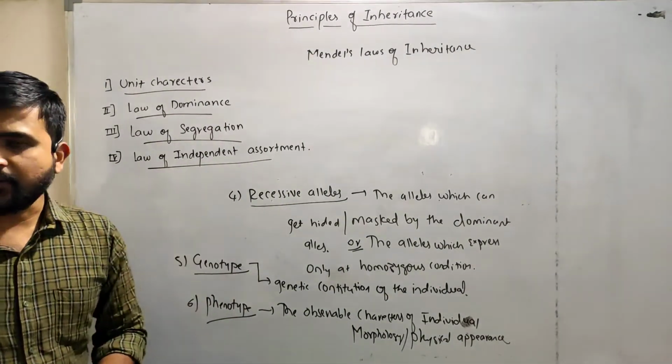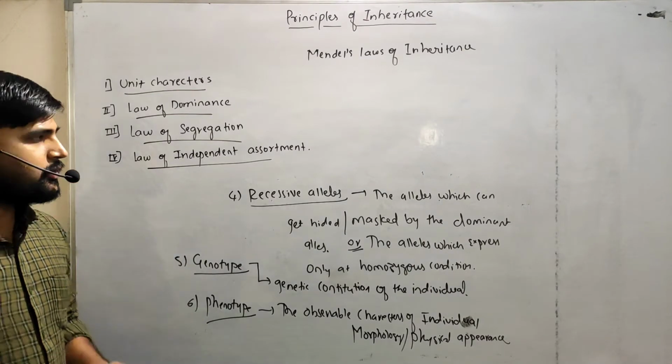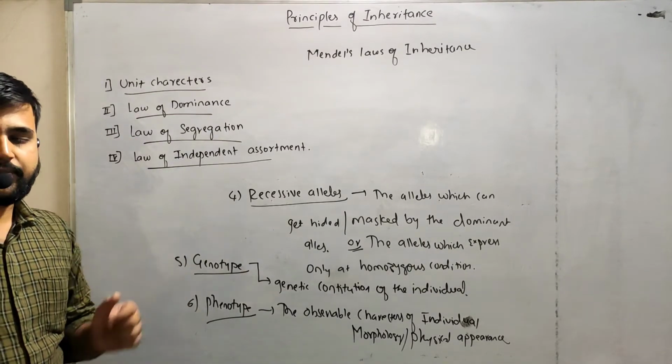Okay. So these are some basic terminology which are used in the principles of inheritance.